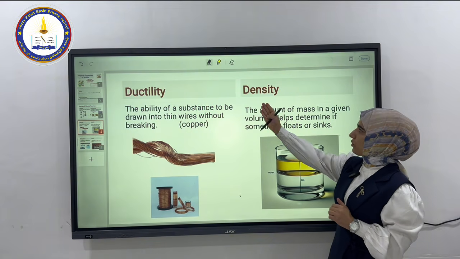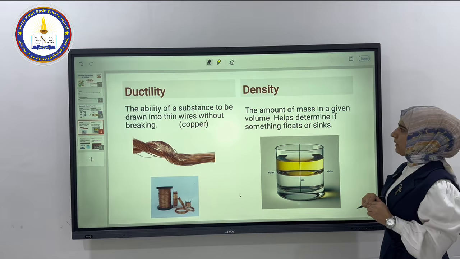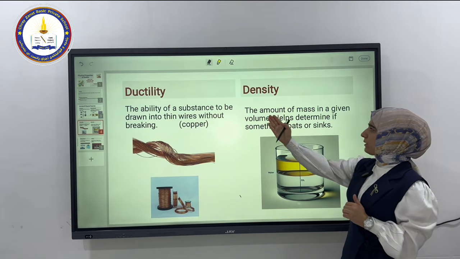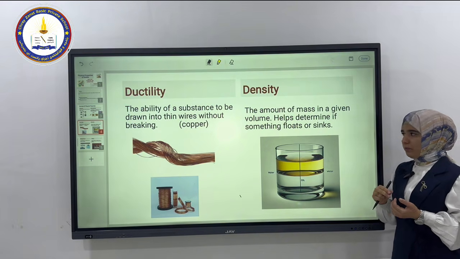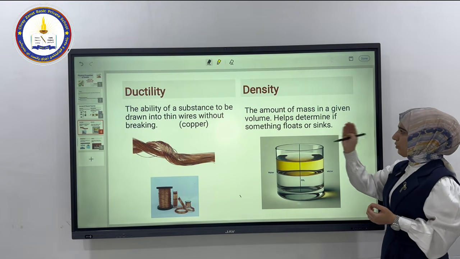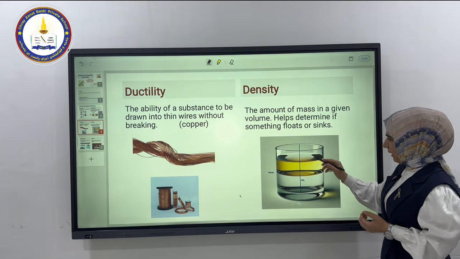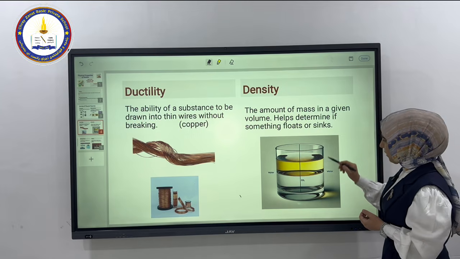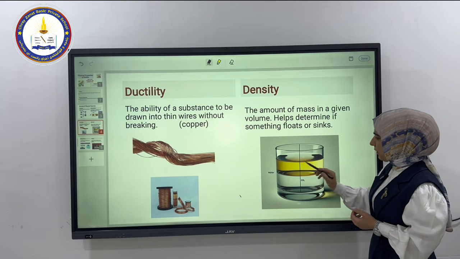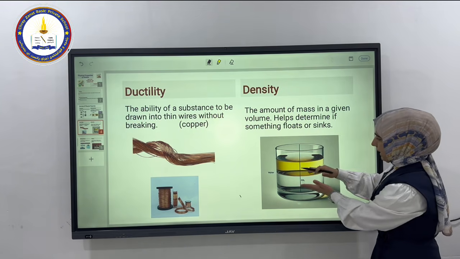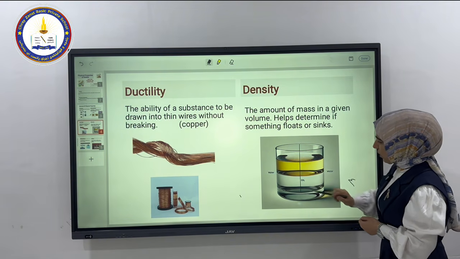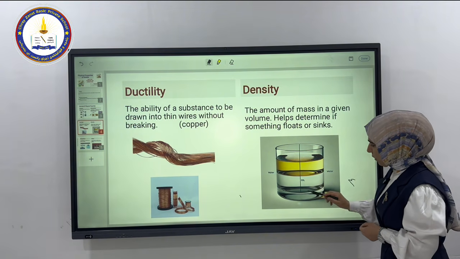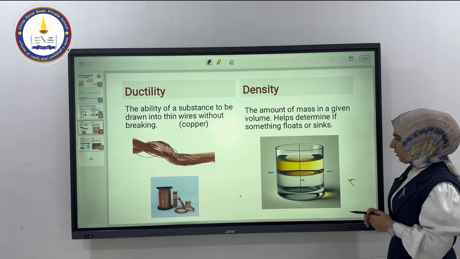Now let's move to density. What do we mean by density? It's the amount of mass in a given volume. It helps determine if something floats or sinks. How? Look here. Here we have a glass of water and oil. As you see, we have two layers. This one is the oil layer. What about the bottom one? It's the water layer. Okay, why?